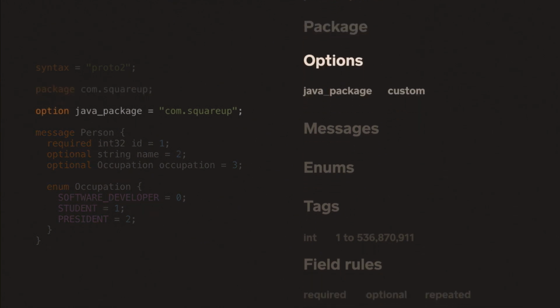The next line might seem repetitive because it also defines a package, but you must remember that protocol buffers are platform agnostic. By default, the schema doesn't know whether it will run on Java or C++ or whatever. So there's a mechanism called options, which allows you to extend the schema to define platform-specific information. In this case, it's just a Java package.